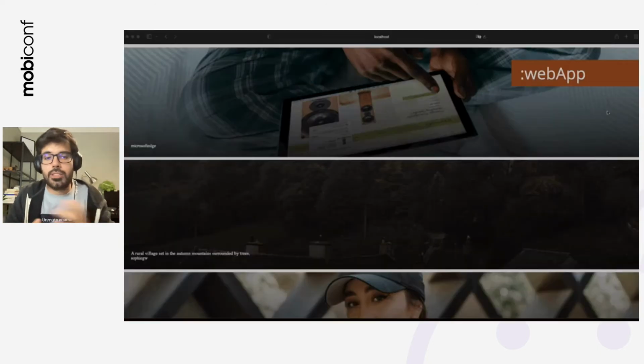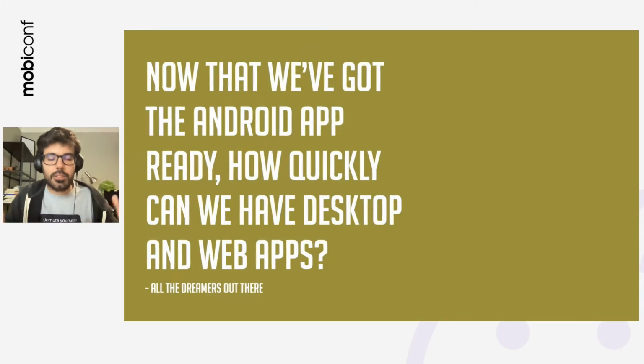So I know the big question that you're all asking now is, now that we've got an Android app, how quickly can we have desktop and web applications? You've all thought about how true that is. So how can we also migrate everything to desktop and web?